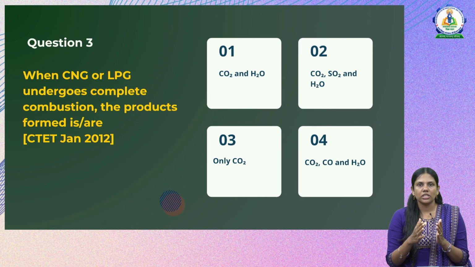If we see the options, one is carbon dioxide and water, option 2 is carbon dioxide, sulfur dioxide and water, option 3 only carbon dioxide, option 4 is carbon dioxide, carbon monoxide and water. As we know, CNG and LPG are considered to be cleaner fuels. So when complete combustion happens, we will get carbon dioxide and water, because they are organic chemicals, CNG as well as LPG. So combustion of these will give carbon dioxide and water. The correct answer is option 1.